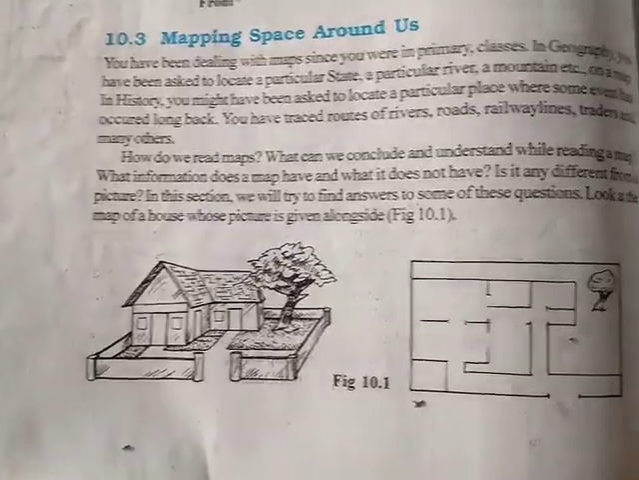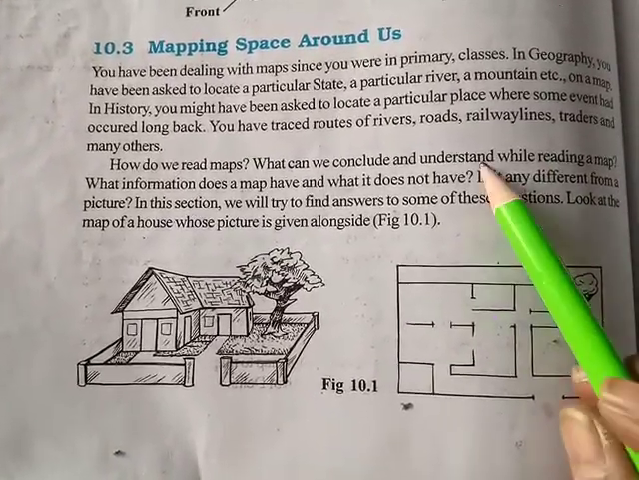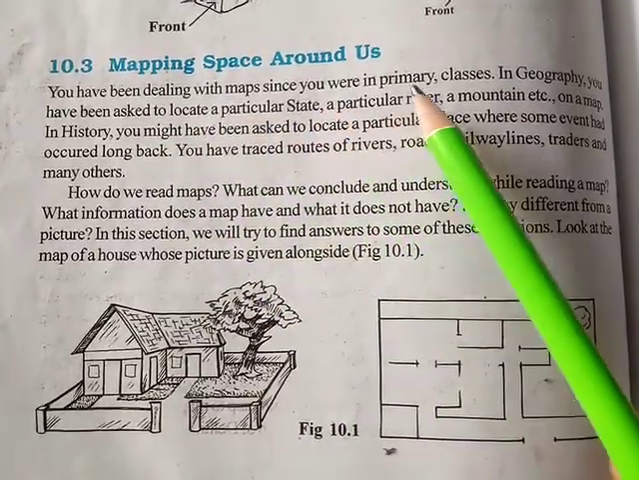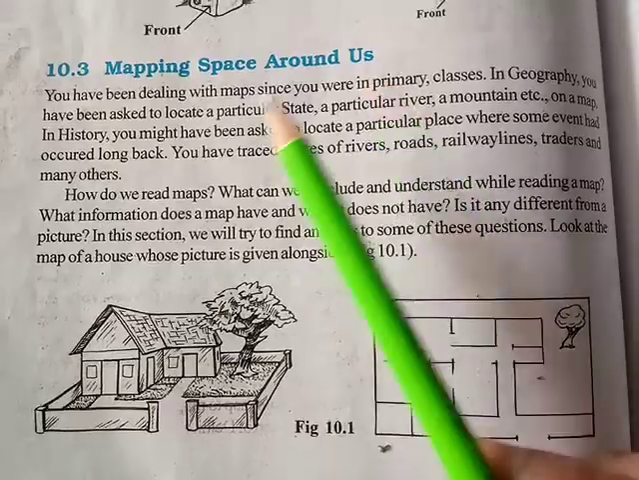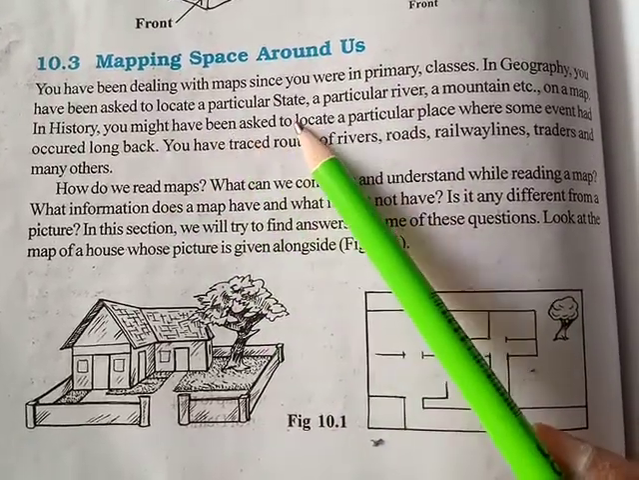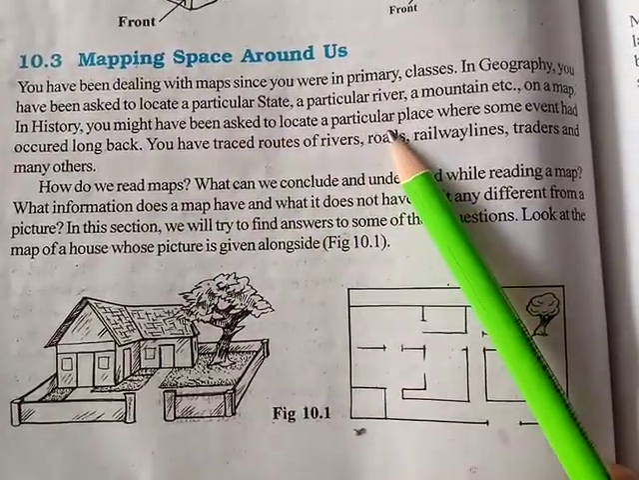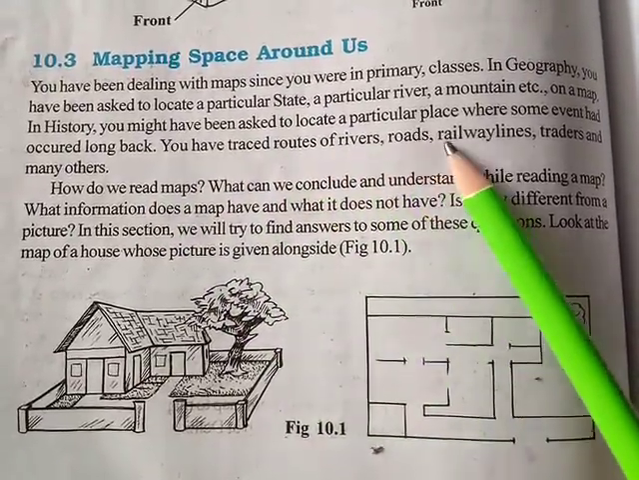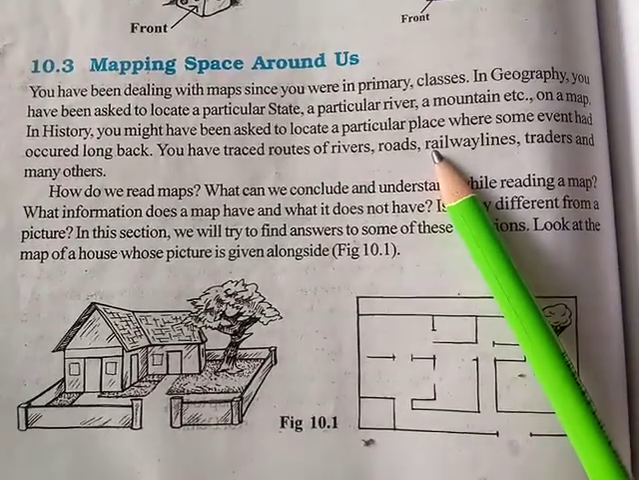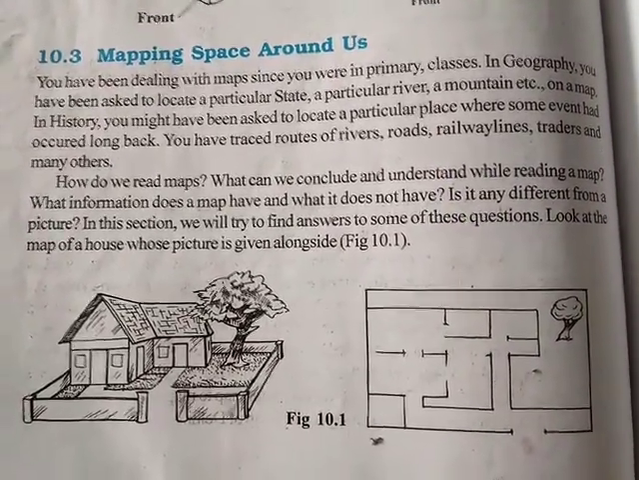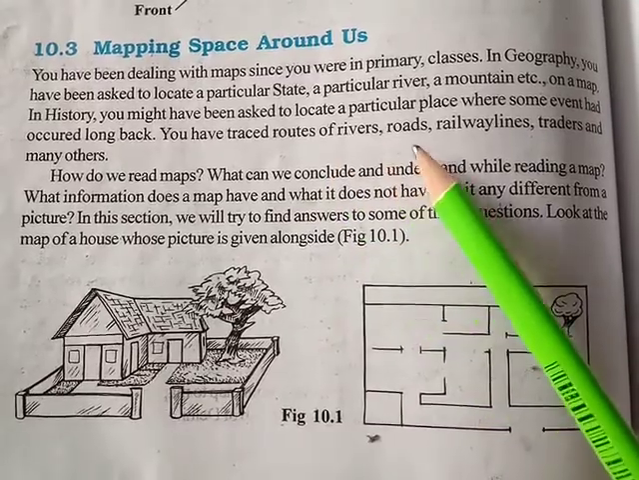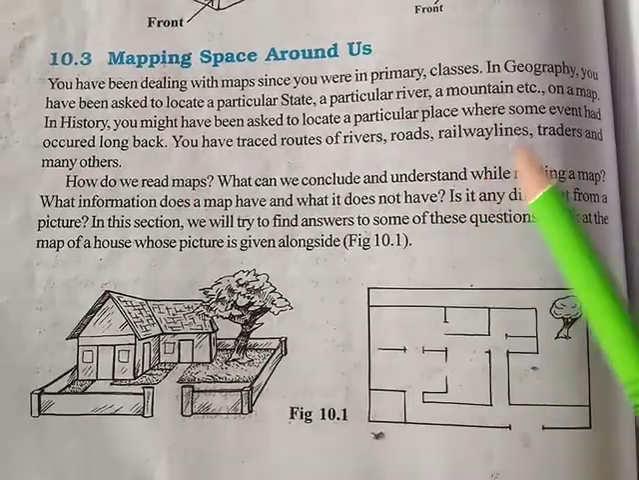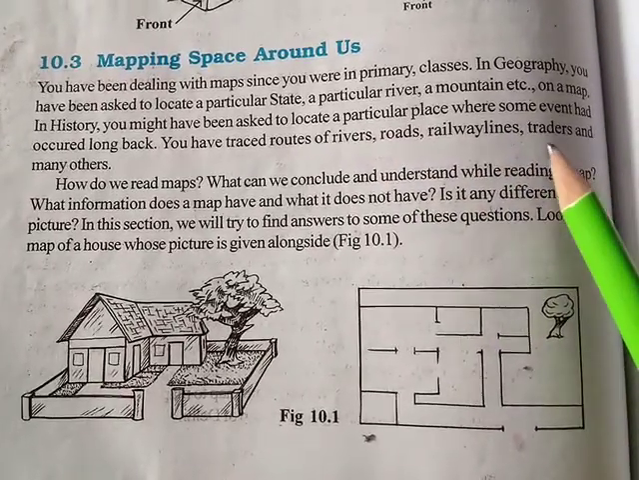Welcome back, students. Now we will see the mapping space around us. You have been dealing with maps since you were in primary classes. In geography, you have been asked to locate a particular state, a particular river or a mountain on a map. In history, you might have been asked to locate a particular place where some event had occurred long back. You have traced routes of rivers, roads, railway lines, traders and many others. These you have done in your SS subjects.